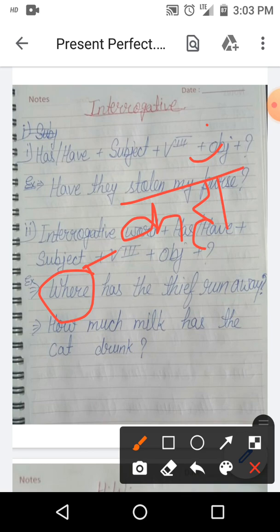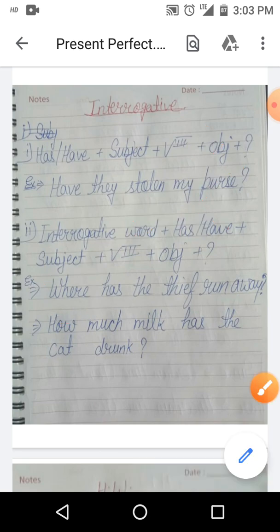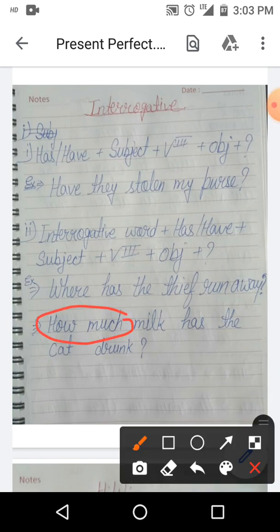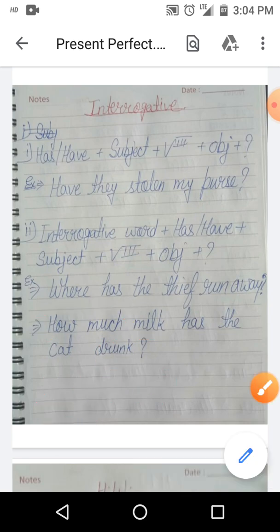Next one is how much milk has the cat drunk? बिल्ली ने कितना दूध पिया है? Meaning of how much is कितना. How much is used for uncountable things, and here milk is uncountable, that's why we use how much here.